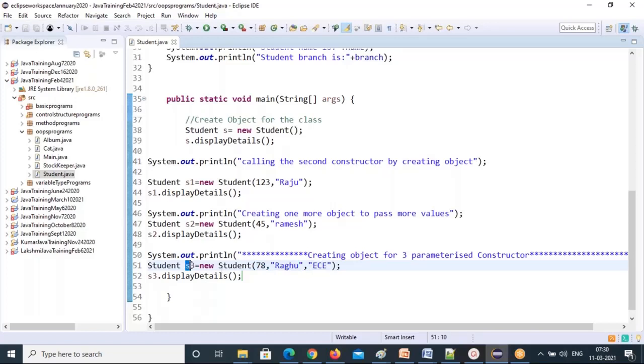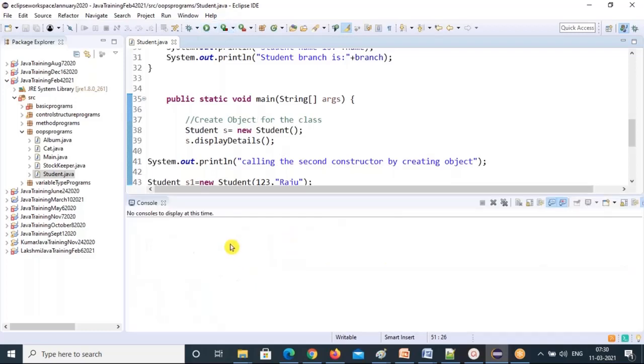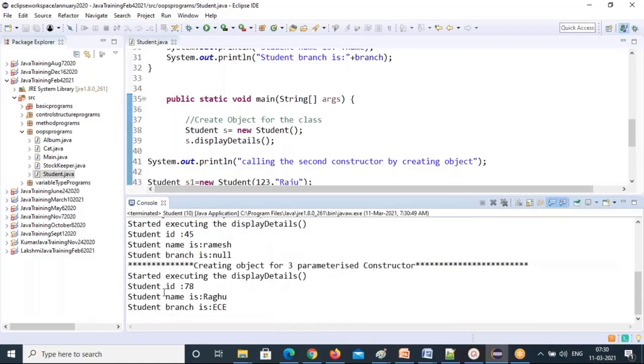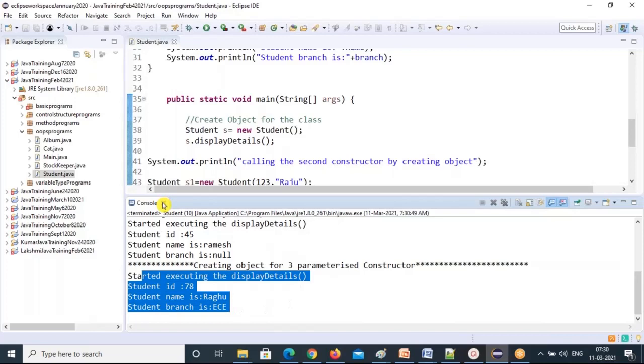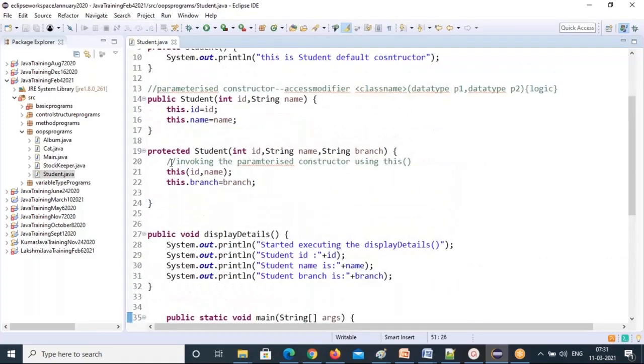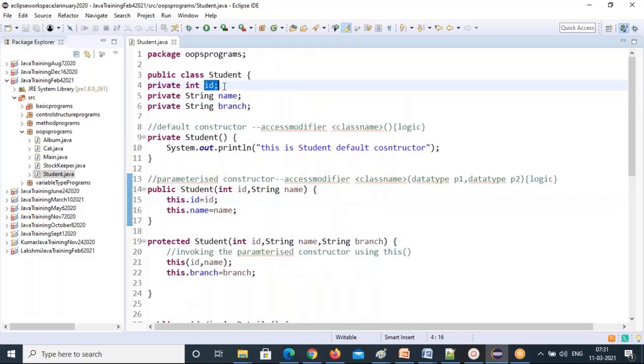So this object is different again, right? Another object will be created in the heap memory, and the values you are setting through the parameterized constructor. So this is called a parameterized constructor. Now you see all three values. This is the constructor called. This logic is called here. Whatever id value you set is assigned to this instance variable.